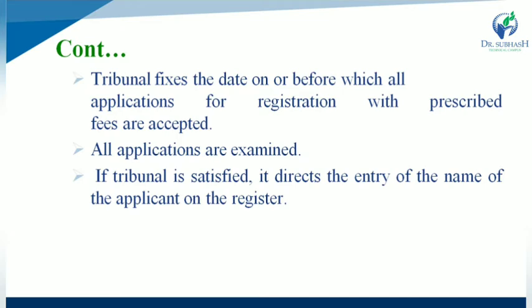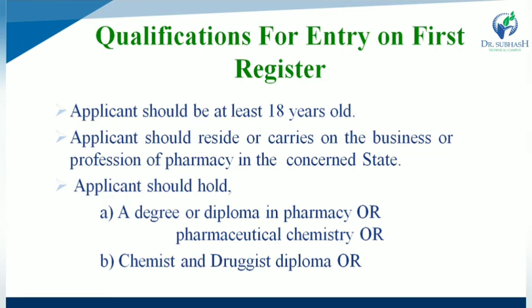What is the role of the tribunal? The tribunal fixes the date on or before which all the applications for registration are accepted, and they take the prescribed fees, and all the applications are examined. And after examination, if the tribunal officers are satisfied, then only they direct the entry of the name of the applicant on the register. That is about first register.